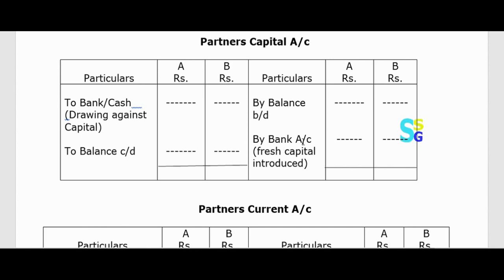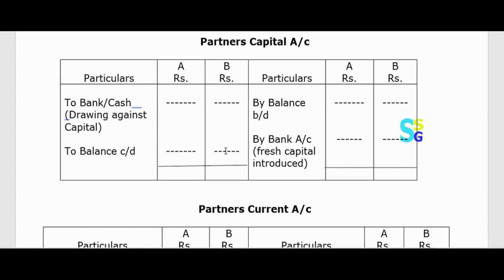And here we have to write by bank, fresh capital introduced. If the partners introduced any fresh capital, then we have to write the figure here. Then we have to add this side, and finally we'll get the balance here.